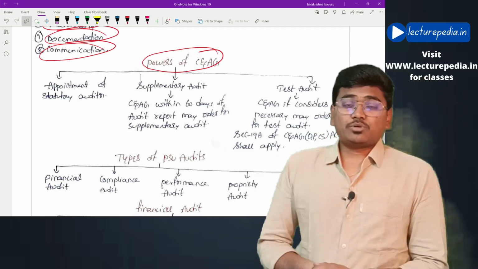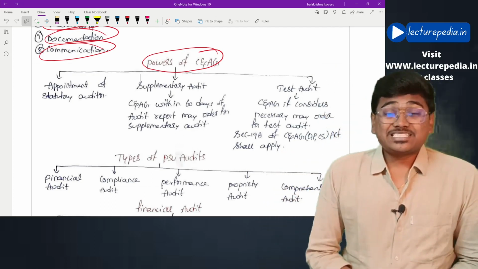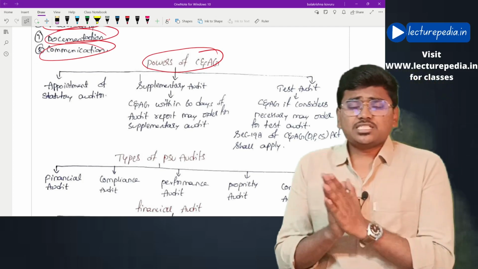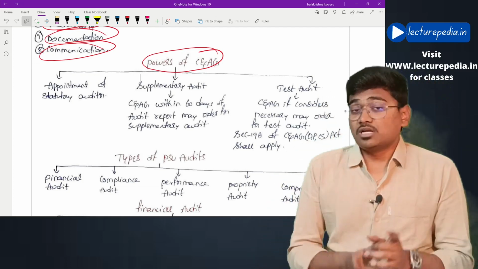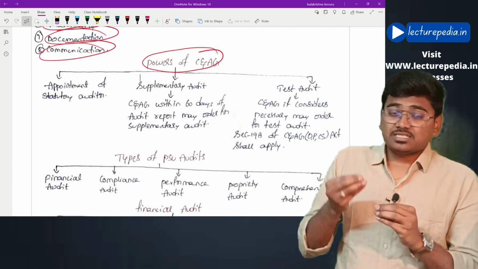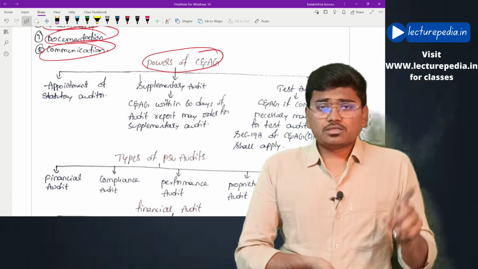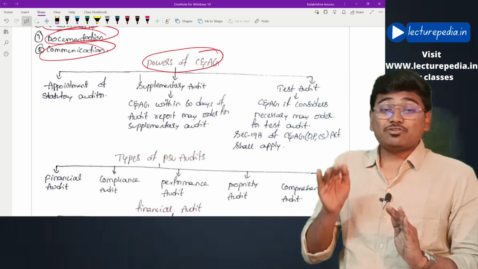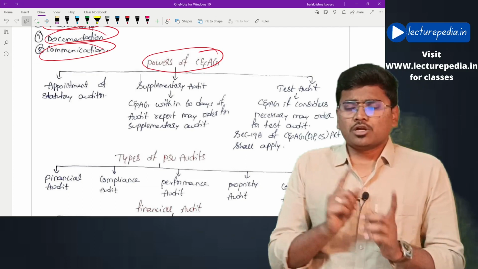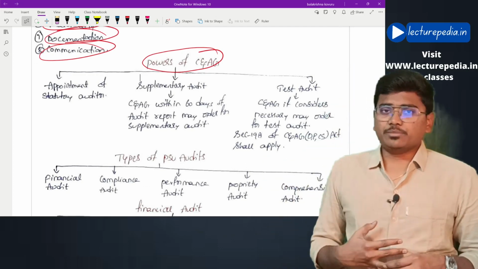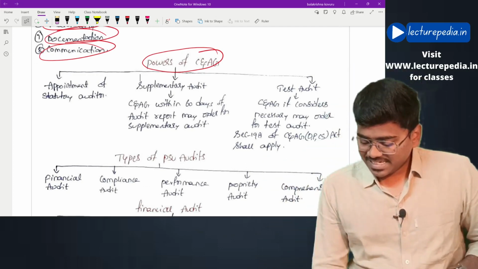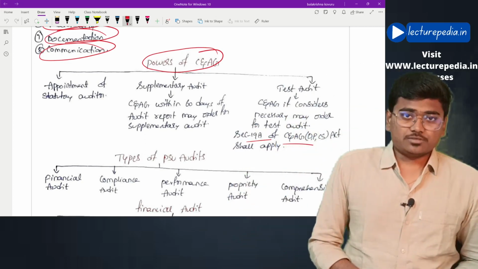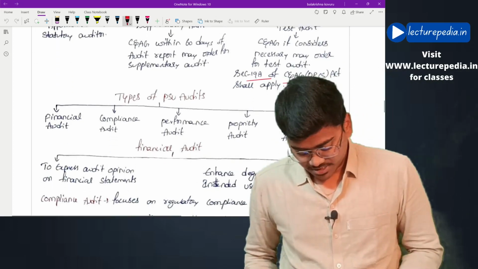And coming to the third power, C&AG can also order test audit. In the first case, supplementary audit, C&AG is not having any doubt over the work of the auditor. But here in the test audit, C&AG feels that the auditor has not performed his duty well. So, C&AG wants a test audit to be conducted. Now, to order test audit, there is no time limit. And section number 19A of C&AG DPCS Act will be applicable for this test audit. Hope this is clear. These are the powers of C&AG.